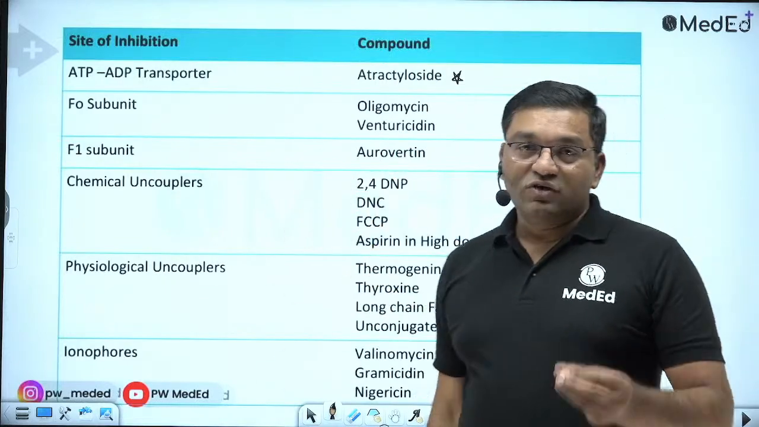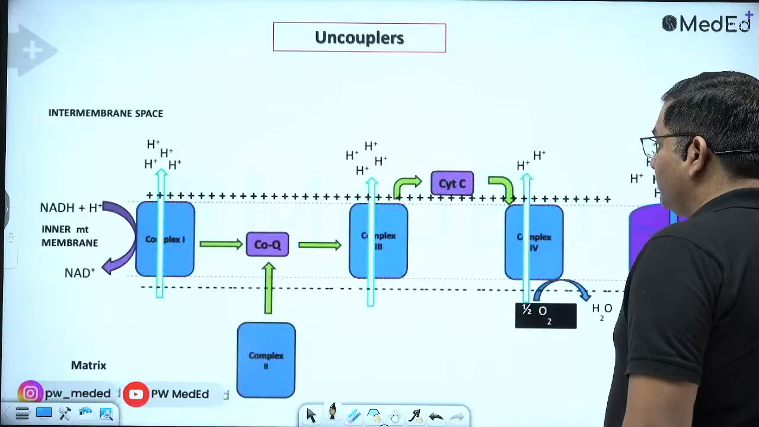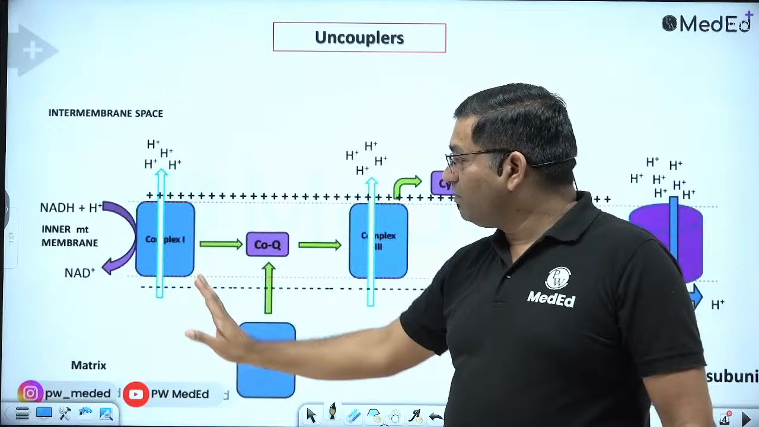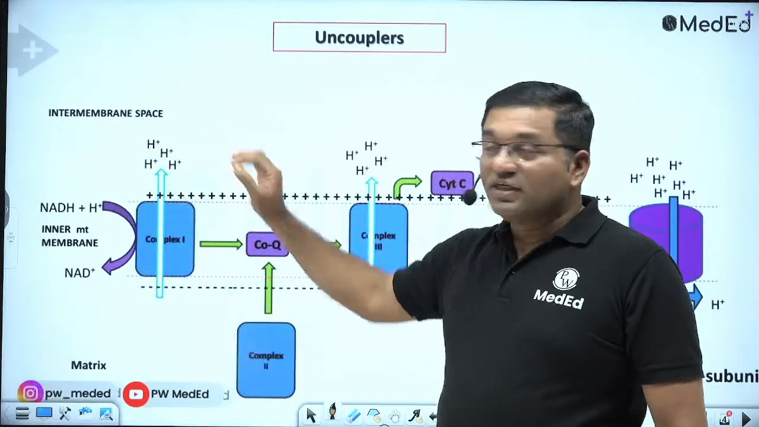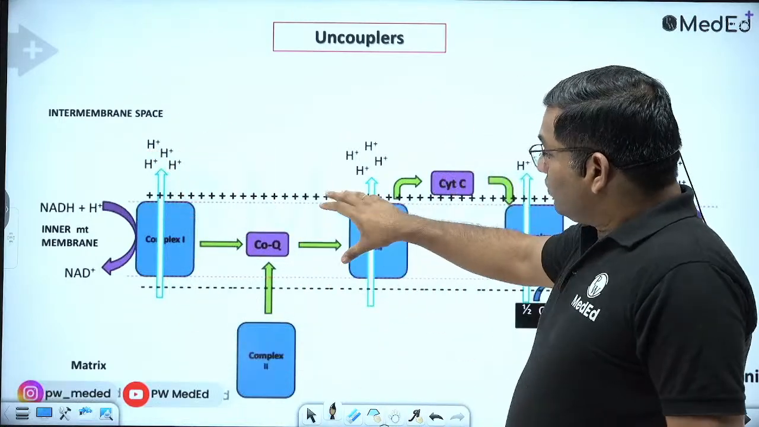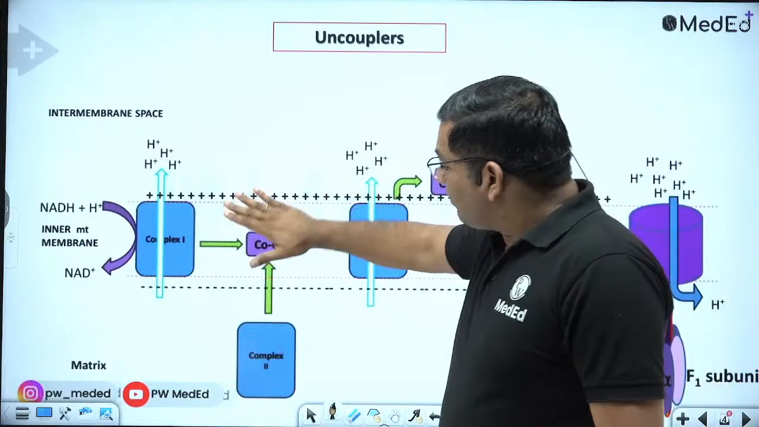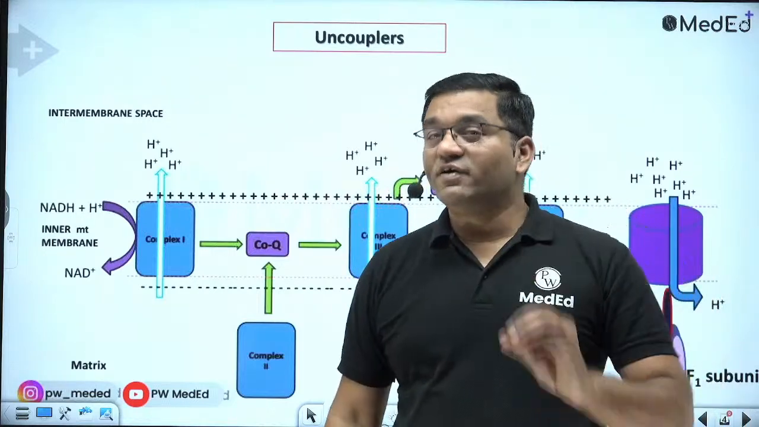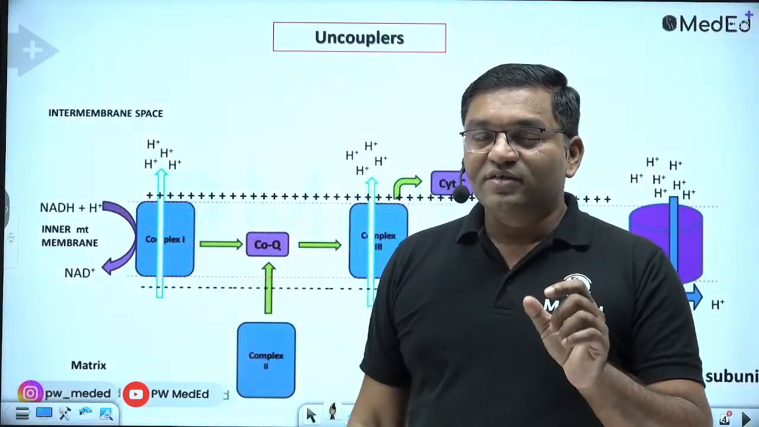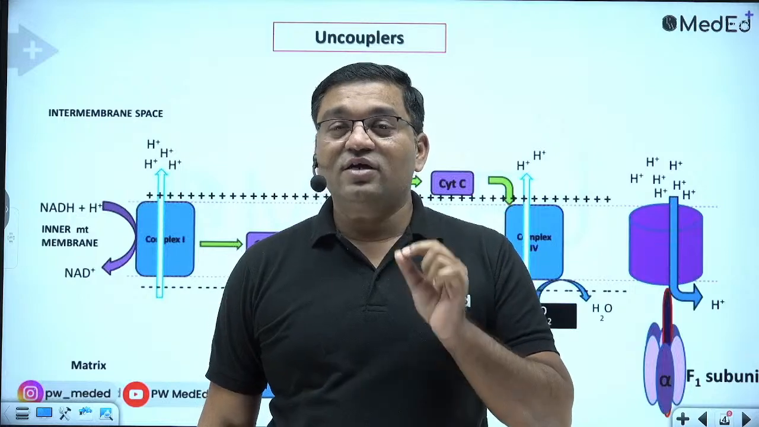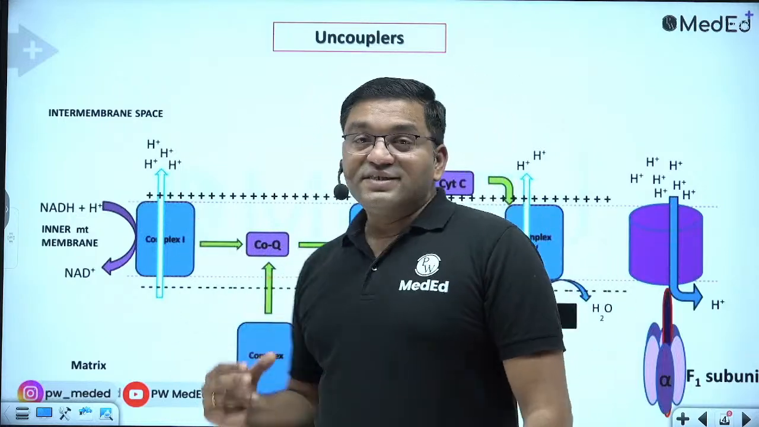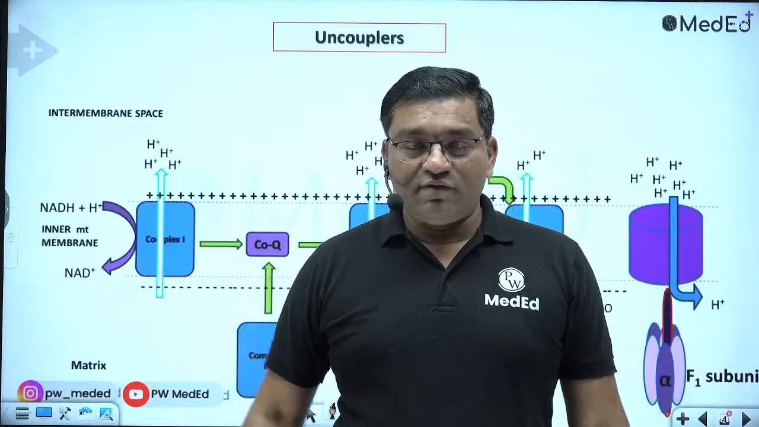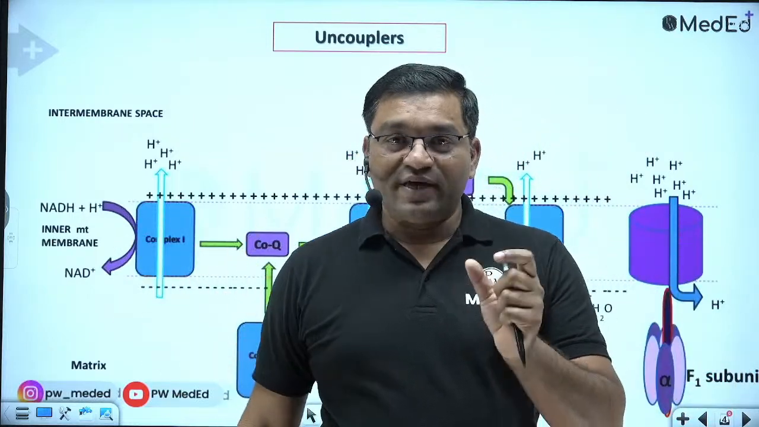Then uncouplers: what is the role of an uncoupler? See this diagram. There is development of a proton gradient across the membrane when pumping of protons occurs from the matrix to the intermembrane space. So uncouplers increase the permeability of the inner mitochondrial membrane, and that's why this proton gradient will not develop. So the role of a chemical or physiological uncoupler is to increase the permeability of the inner mitochondrial membrane so that the proton gradient will not develop. This is the function and mechanism of action of uncouplers.